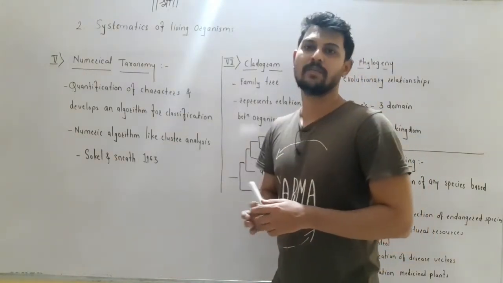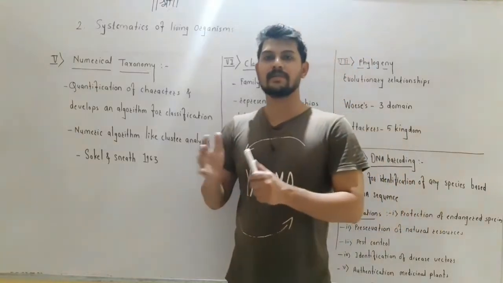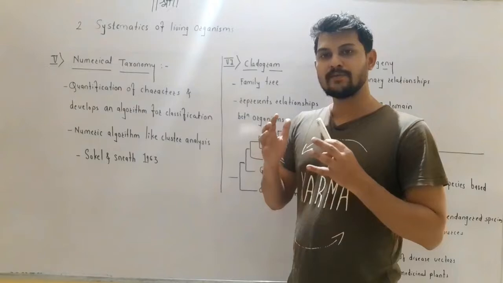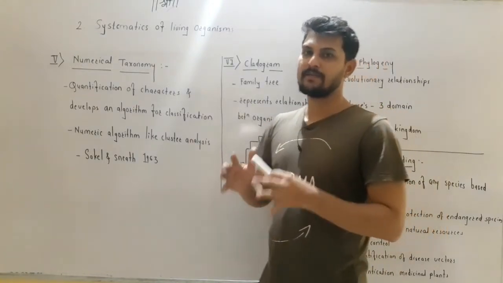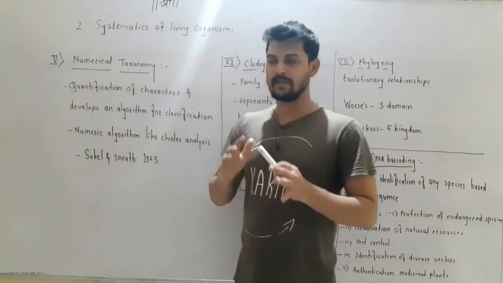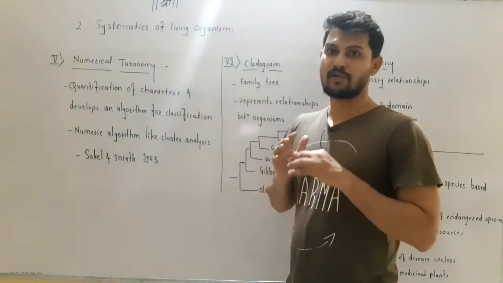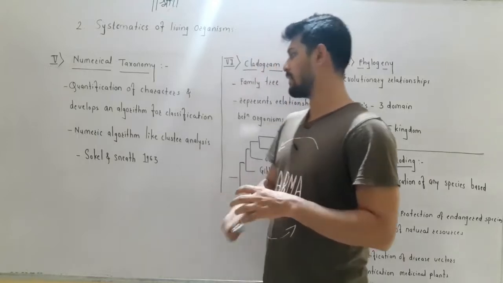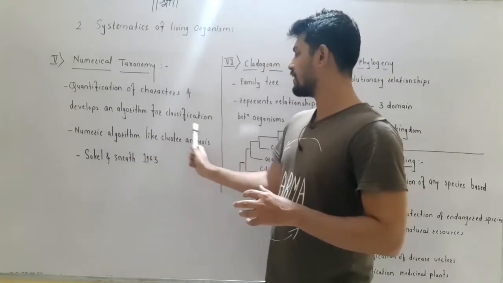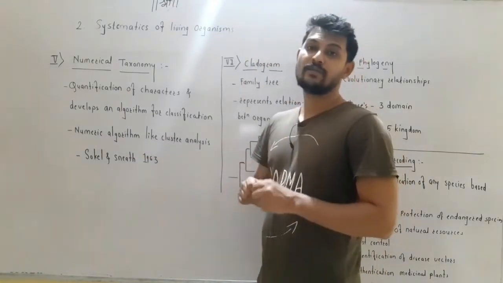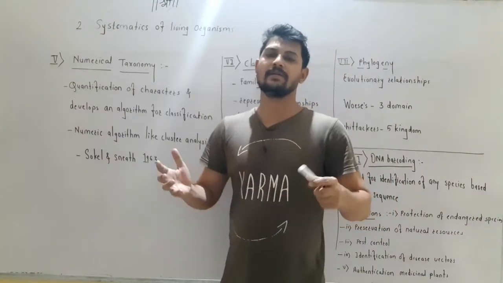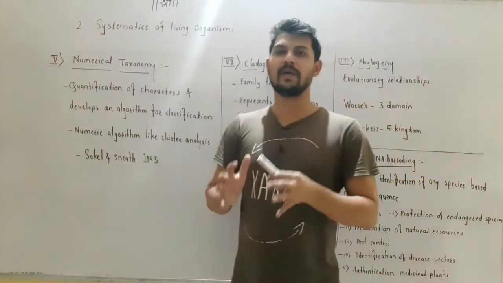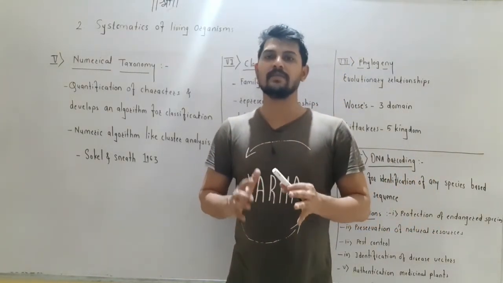So what is an algorithm? An algorithm is a step-by-step process. By using software, step-by-step classification is done by using algorithms. Algorithms are the software used for the classification of organisms. A numeric algorithm like cluster analysis is used. In cluster analysis, various characteristics are considered at a time and the data is processed, and based on the similarities and dissimilarities the organisms are classified.